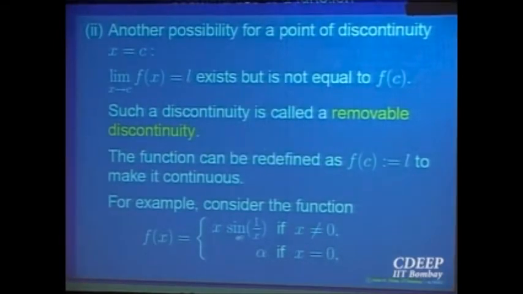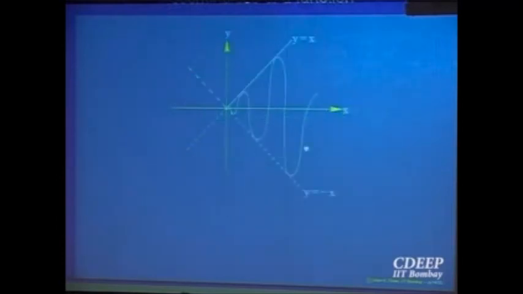f(x) is equal to x sine 1 over x. Right? As we said, the absolute value of this function is less than or equal to mod x. So the graph of the function is going to lie between the graphs of y equal to mod x, positive and negative. And sine is going to also play a part there. And sine is a wave. Okay? So if you combine the two, it is going to lie between these two lines.